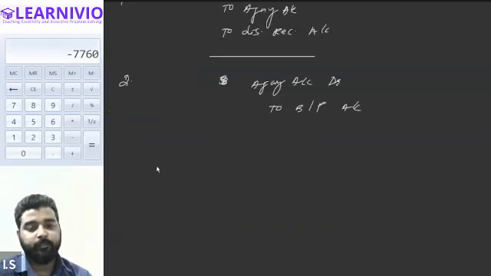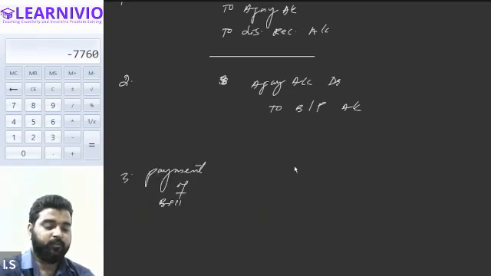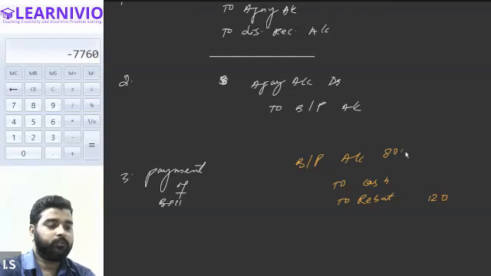And finally, for the payment of bill on the due date, what will be the general entry? So for payment of bill, it will be bills payable account debit to cash account, to rebate account. All right, so rebate account is 120, bills payable was 8,000, and cash will be 7,880.